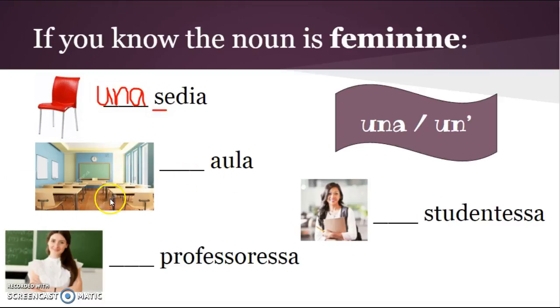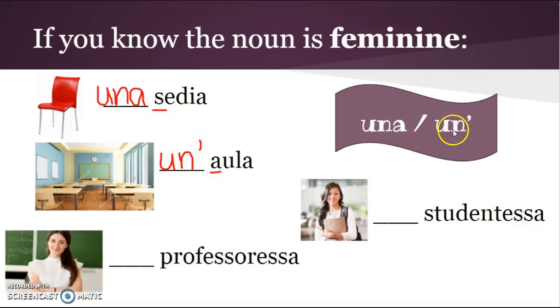Next, I've got a picture of a classroom, which I know is aula. Una for ones that start with a consonant, and un apostrofo if it starts with a vowel, and aula starts with a vowel. So I need un apostrofo. Here I've got a picture of a professoressa.